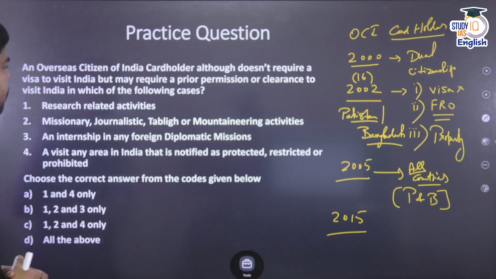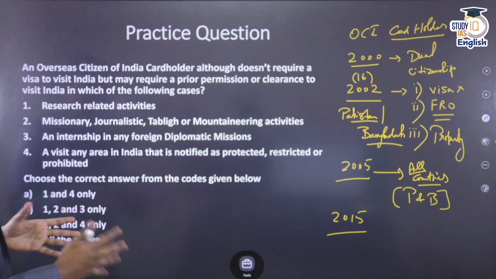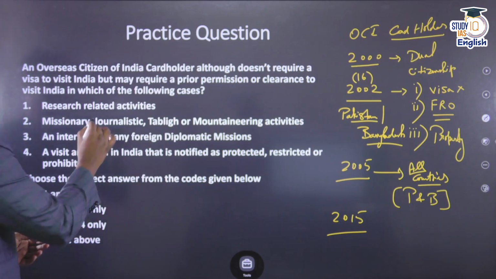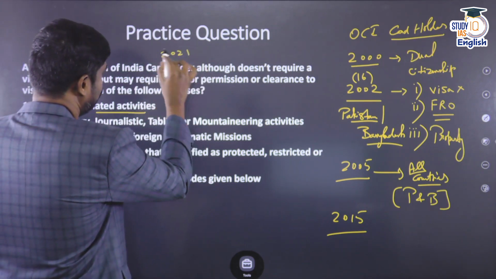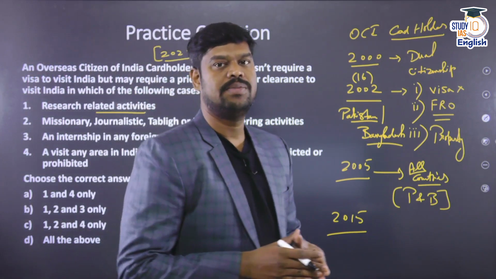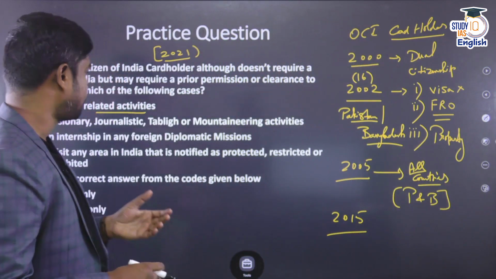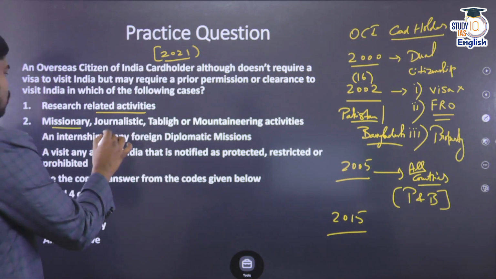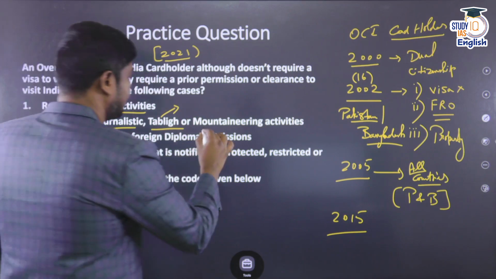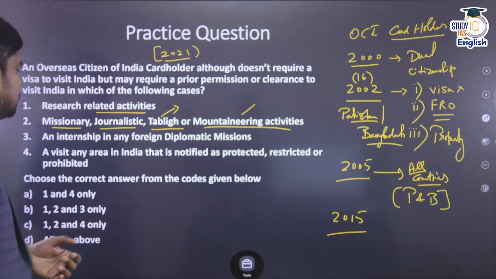An Overseas Citizenship of India cardholder, although they don't require a visa to visit India, may require prior permission or clearance to visit India in which of the following cases: research related activities. In 2021, certain new instructions were issued by the Ministry of Home Affairs, which say it is mandatory for them to get the permission of the government if they want to carry out any research activities in our country. Two, to carry out any activities related to missionary, journalist, Tabligh, which is a branch of the Muslim community, or mountaineering activities. So this is also true. They have to take permission for doing any of these activities.